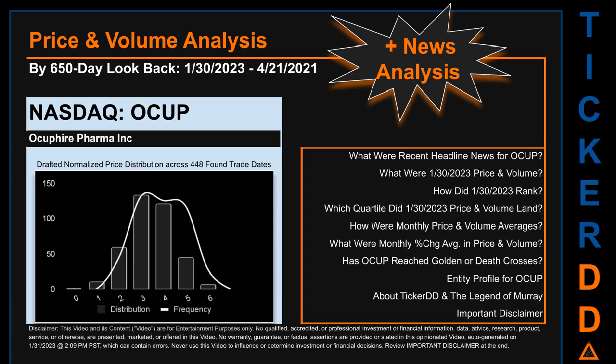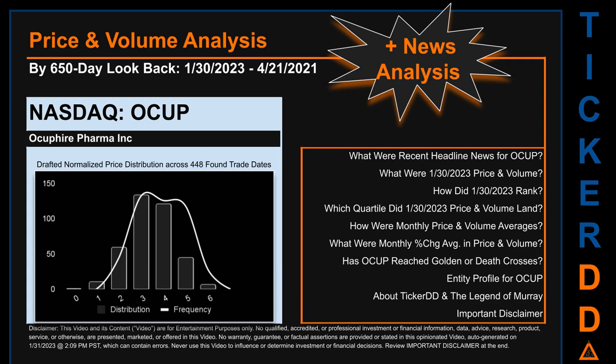Looking back 650 calendar days from Monday, January 30, 2023 to Wednesday, April 21, 2021, we found 448 applicable trade dates for use in our analysis. The chart shown on this page is our initial attempt at studying the price for OCUP after dynamically normalizing price distribution across those discovered trade dates.